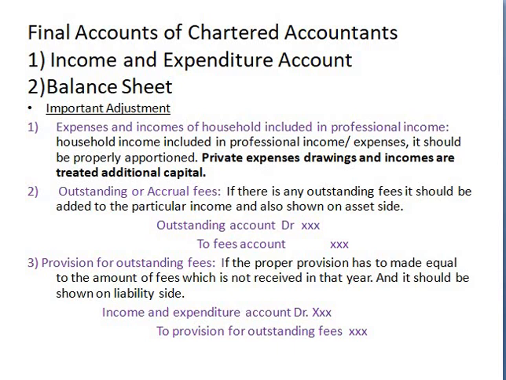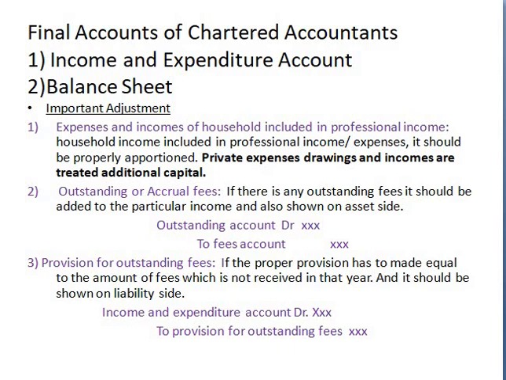But while preparing the income and expenditure account and balance sheet, the following adjustments are most important, dear students, because most of the students fail under these adjustments only. Totally 6 adjustments are there, and I will explain them one by one. The first adjustment is: expenses and incomes of household included in the professional incomes. So what to do in such a case?